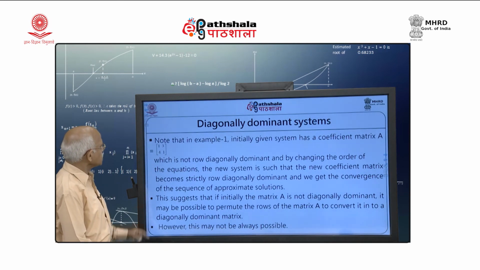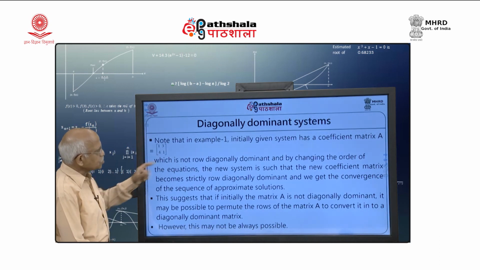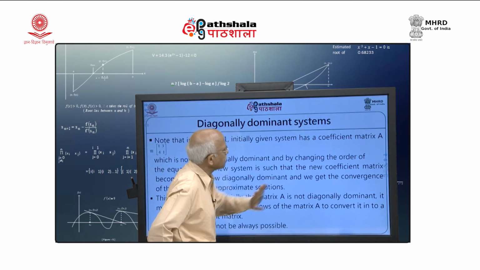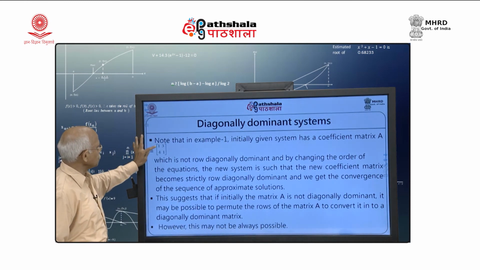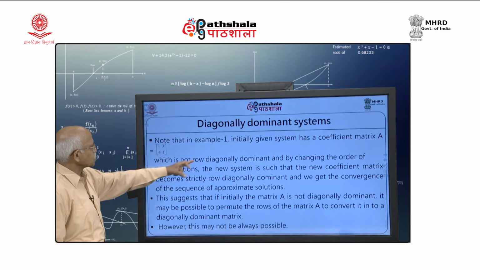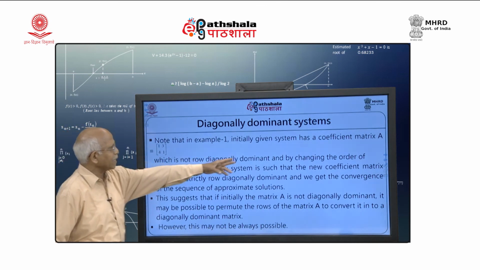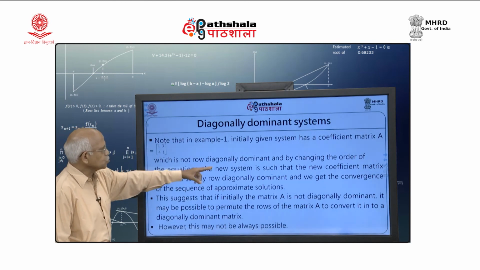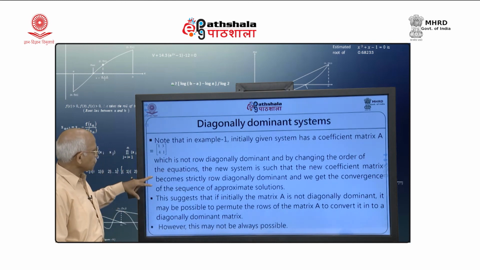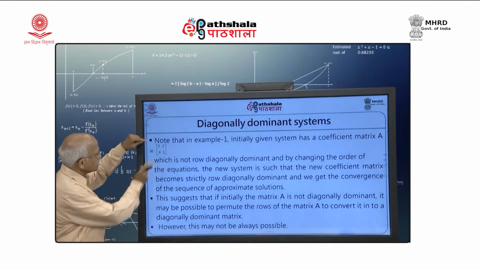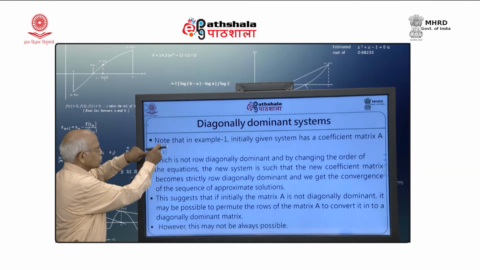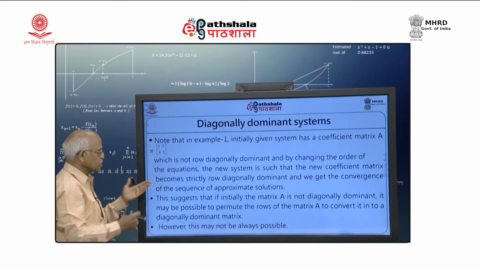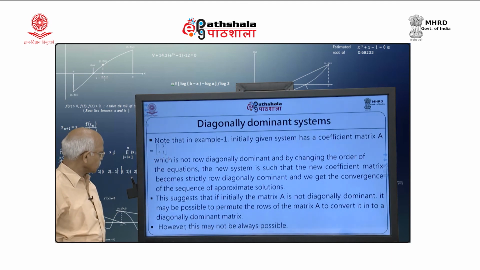Now, when you are talking about diagonally dominant systems, note that in example 1, the initially given system has coefficient matrix 1 3, 4 1, which is not row diagonally dominant. By changing the order of the system of equations, the new coefficient matrix becomes strictly diagonally dominant. If this goes here and this goes here, 4 1, so 4 is the diagonally dominant. So, 4 1, 1 3 becomes diagonally dominant, and therefore we have got the convergence.